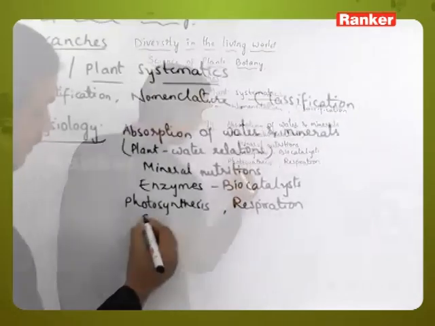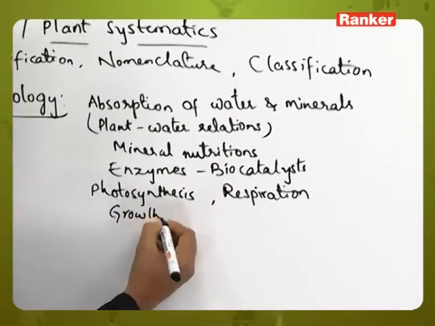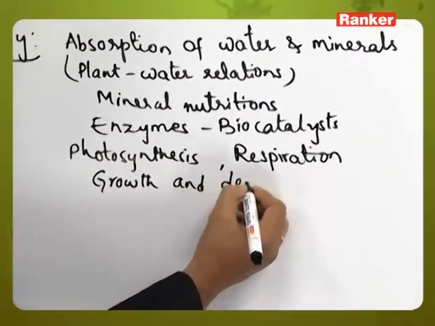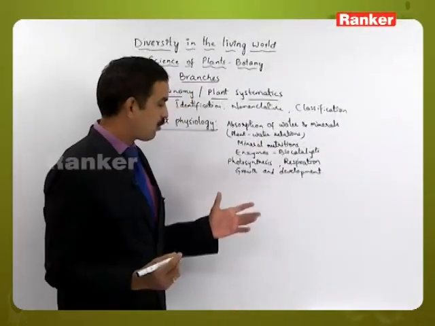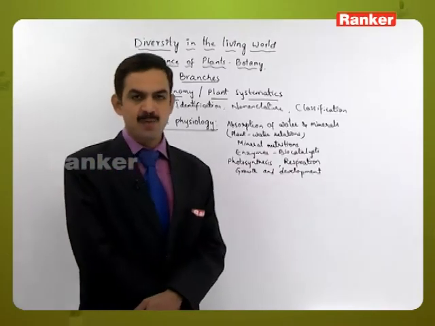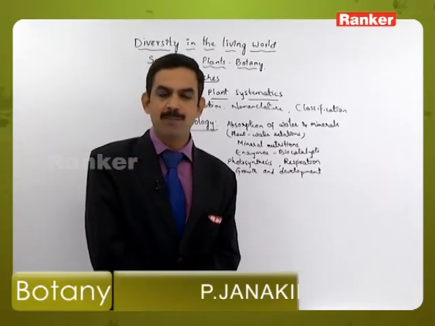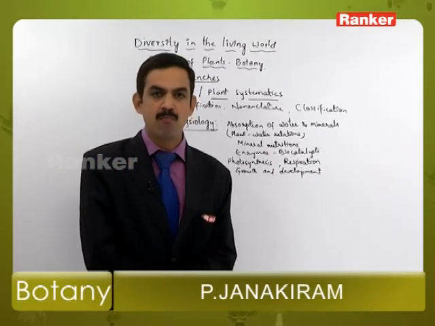Apart from this, the plant will show growth and development also. So how can we say that growth is taking place in the plants? It means there will be an increase in the size of the plant and a change in the mass.